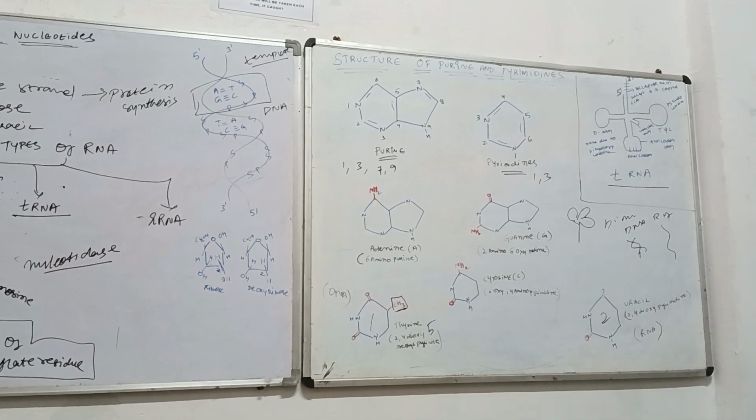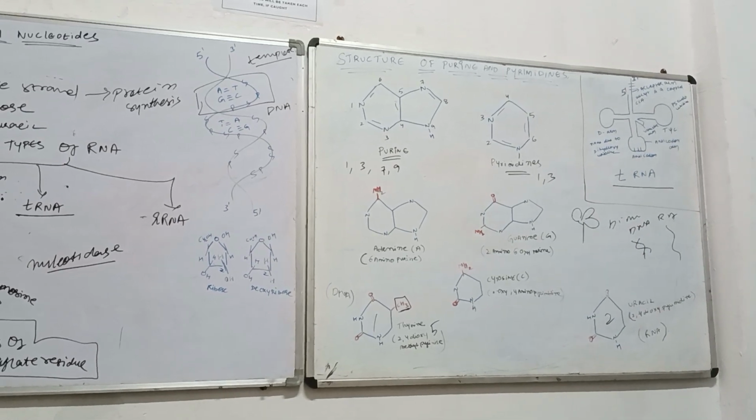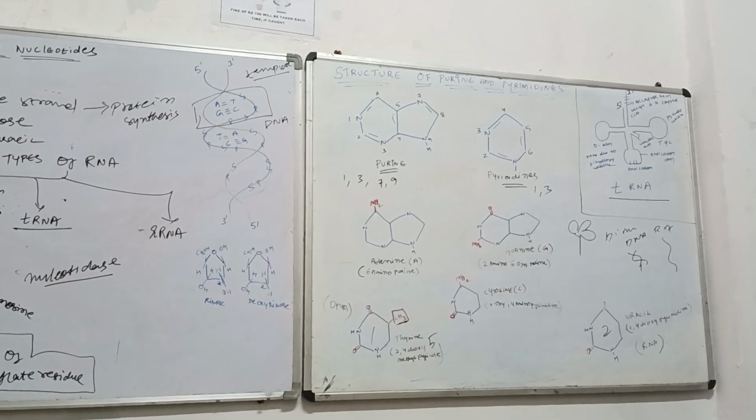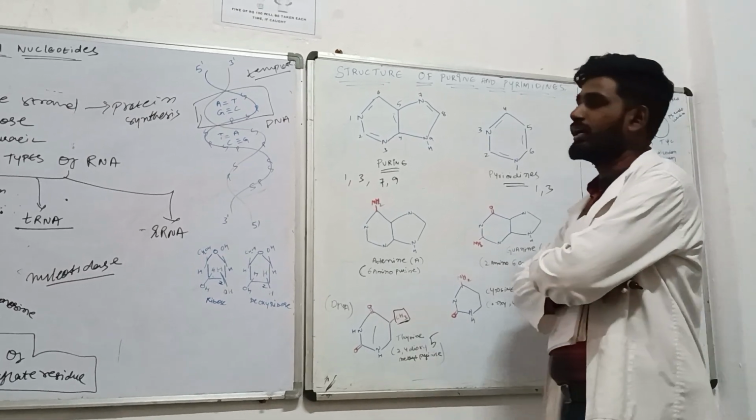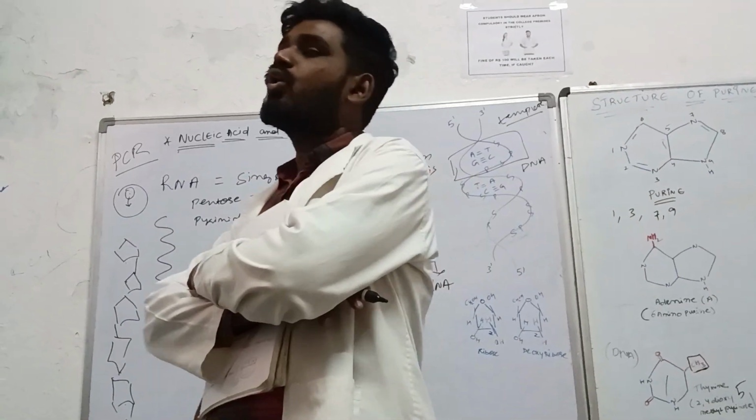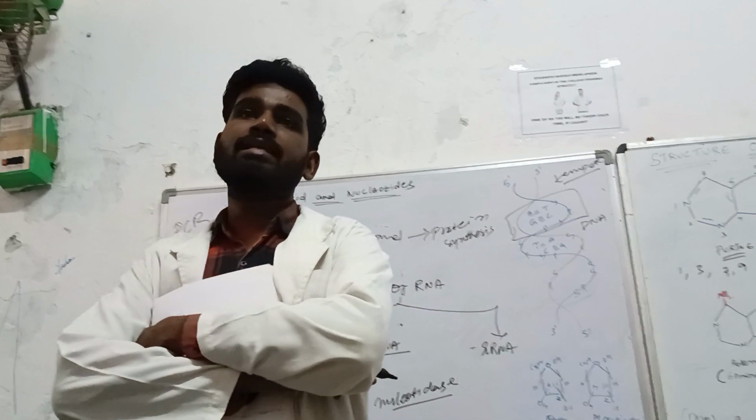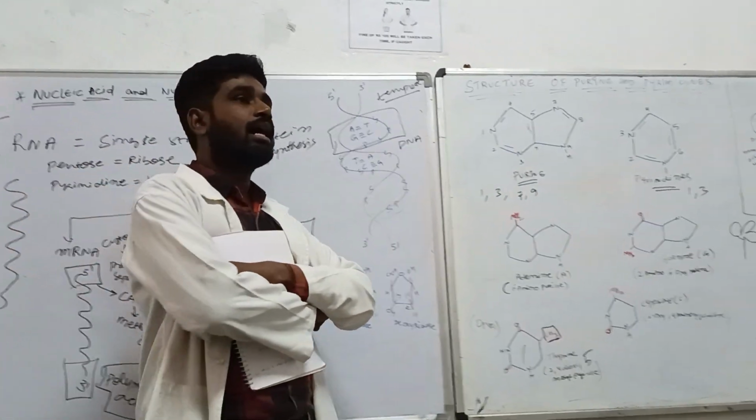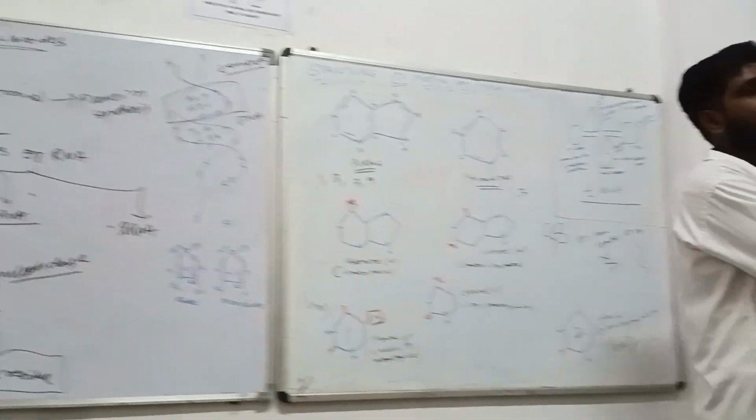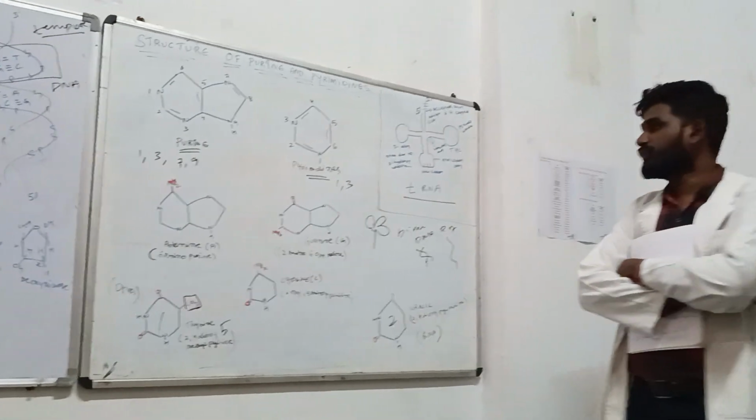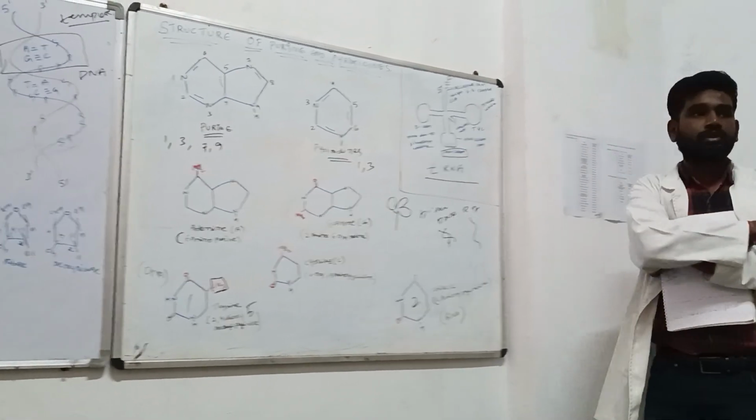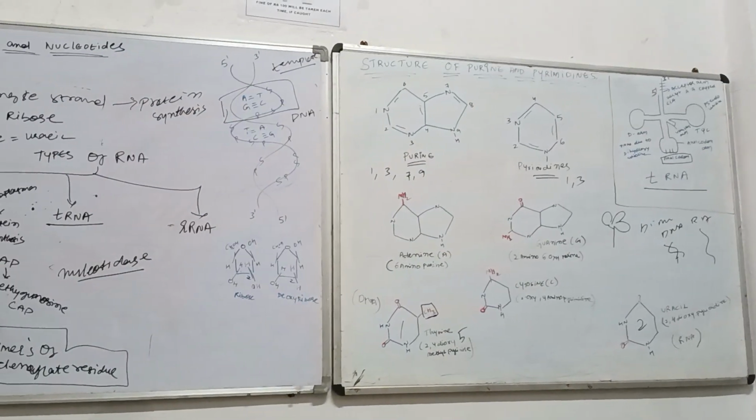Now the structure is going to get twisted and certain changes are going to happen, and that will be acting as a transfer RNA. The role of the transfer RNA is transferring the genetic information with the help of the anticodon arm.